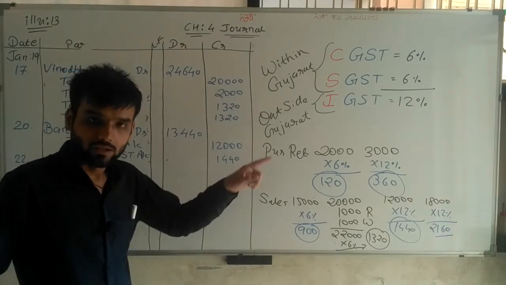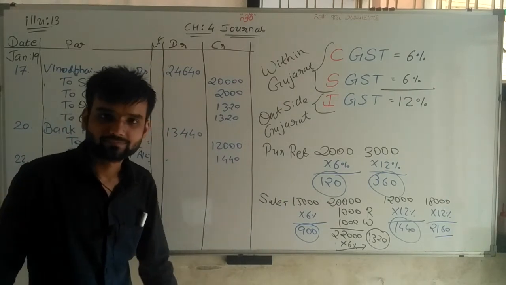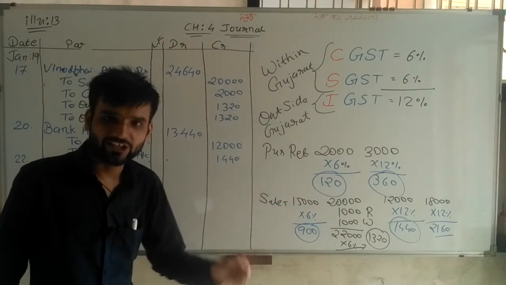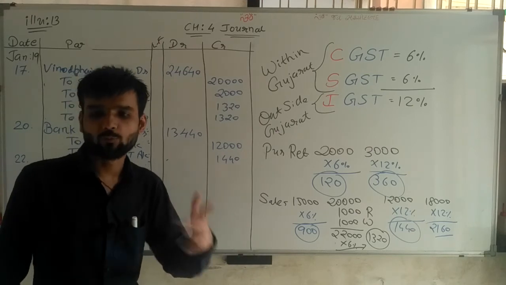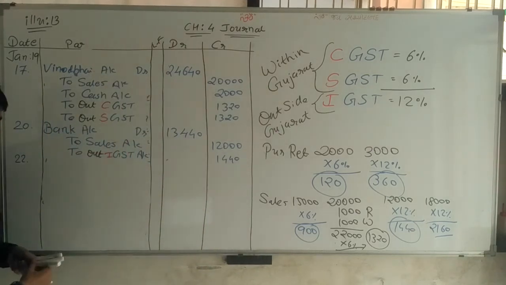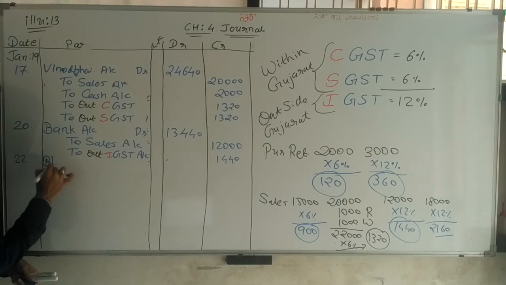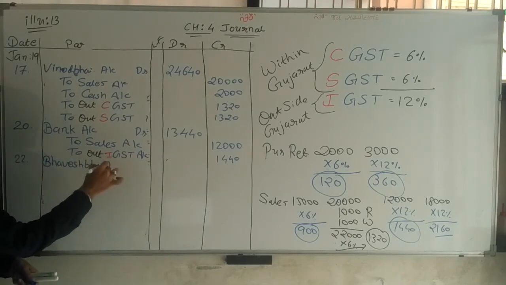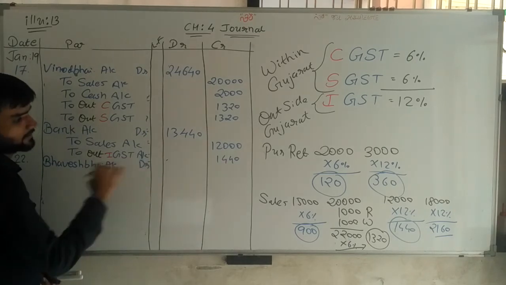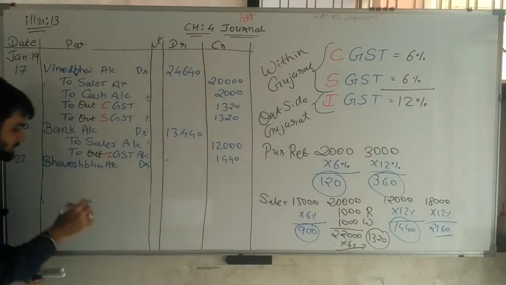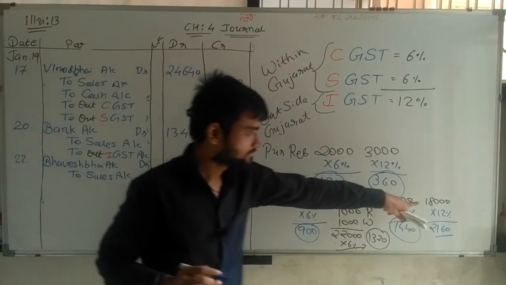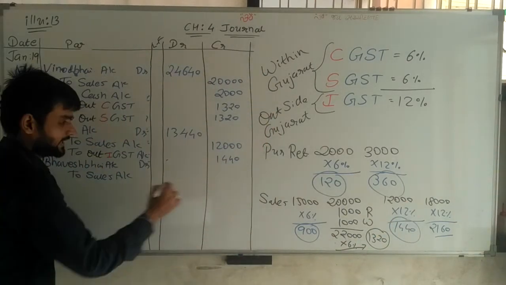Now simple, it's also sales and it's a credit sale, because payment information is not given and the name Bhavesh Bhai of Bhopal is given. So Bhavesh Bhai account debit. Total we are making at last. To sales account. Now sir, sales is for what? Goods, 18,000 rupees goods.